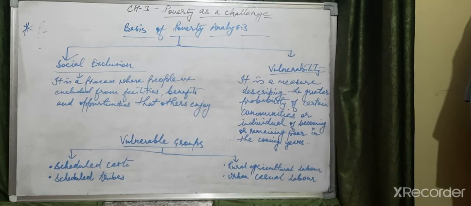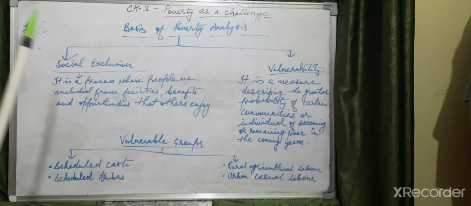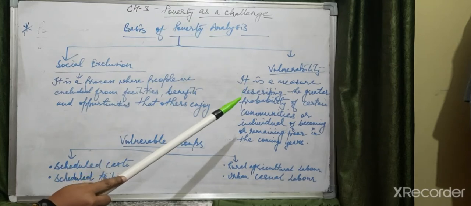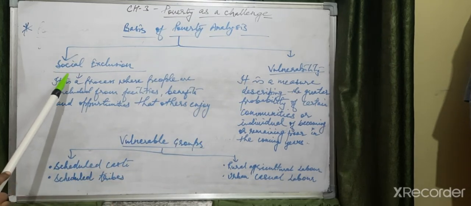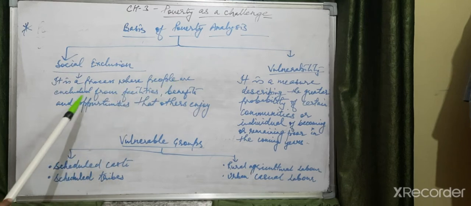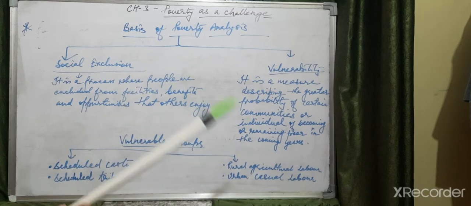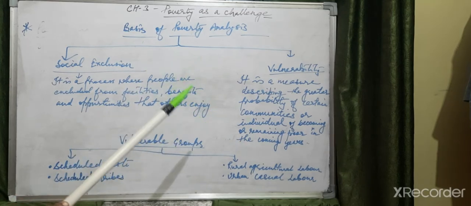Now, poverty as seen by the social scientists. The basis of poverty analysis is social exclusion and vulnerability. Social exclusion is a process where people are excluded from facilities, benefits, and opportunities that others enjoy. Vulnerability is a measure describing the greater probability of certain communities or individuals becoming poor or remaining poor in the coming years.